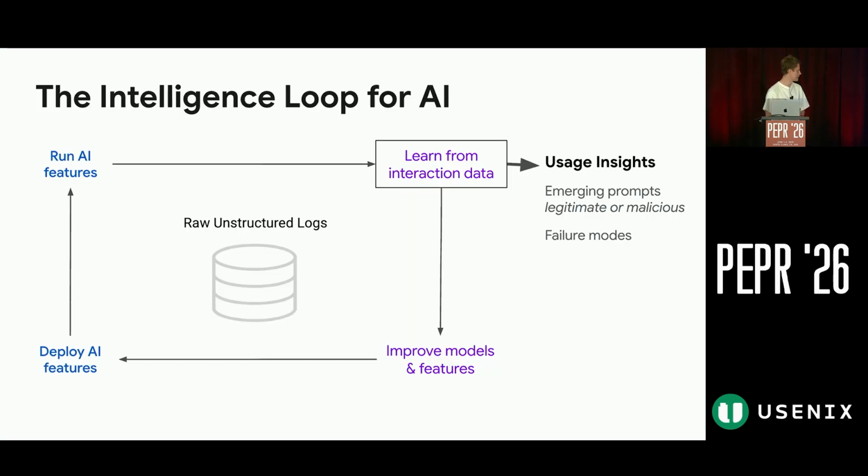There is a standard life cycle nowadays in the AI world where we deploy AI features and models, and then people use them and run inference. Ideally, we would like to learn from this interaction data. However, the main source for learning is raw unstructured logs, and we would like to learn from this data to improve the products, steer the roadmap, and maybe make the products more secure.